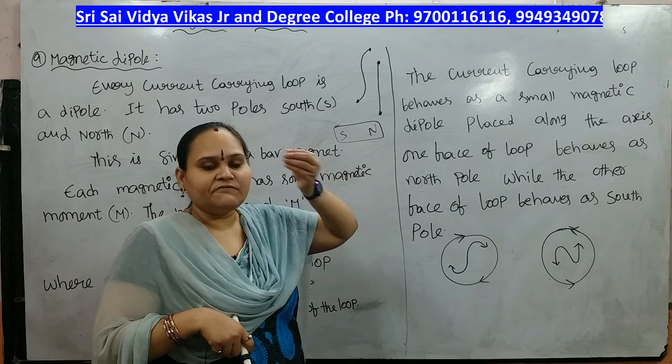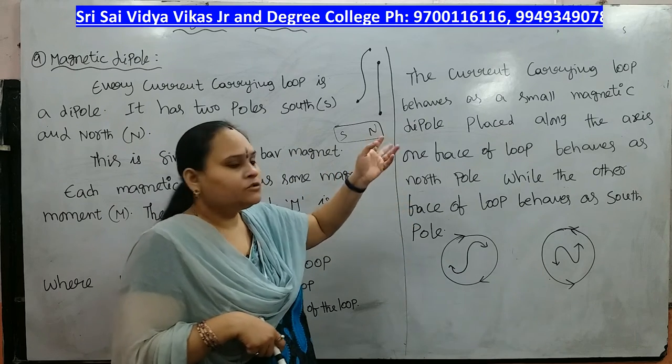That is what I said, every current carrying conductor is a dipole. So it has two poles.